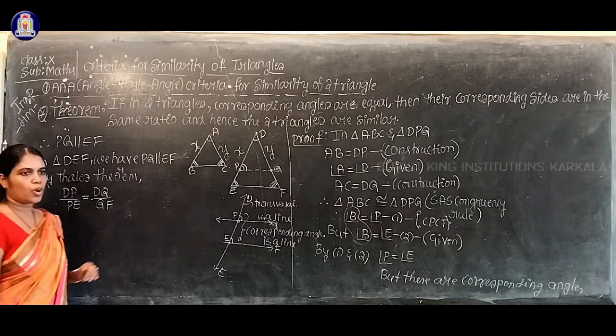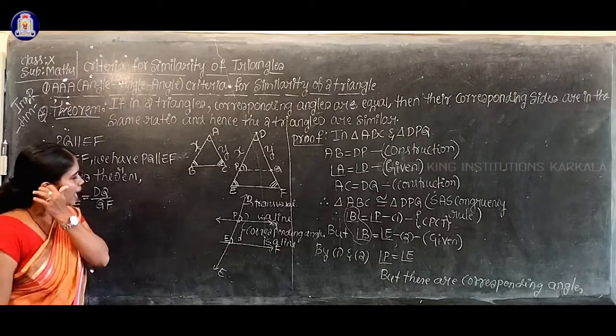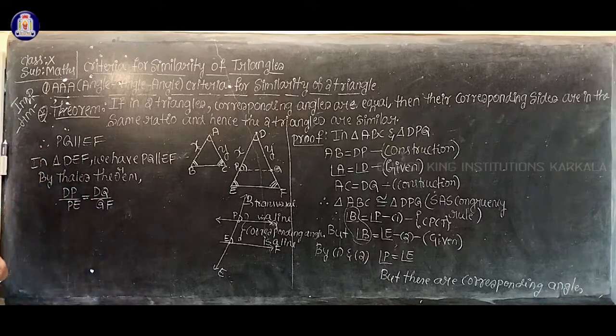Now what to do? Now I'll take the reciprocal on both sides.